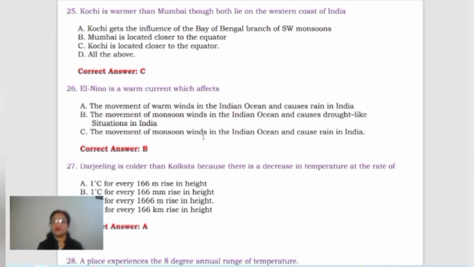C is the movement of monsoon winds in the Indian Ocean and cause rain in India. Now for this, the B option is correct. It is a warm current and it actually makes such changes, right? Because of the coming of the El Nino, such changes happen that at times drought-like conditions develop in India. Now come to the next question.